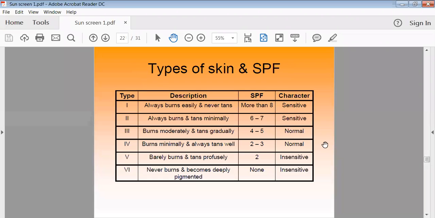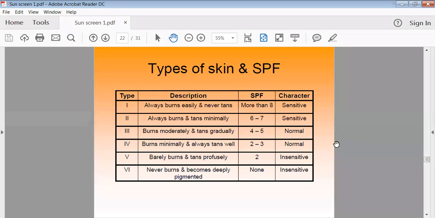See, these are the types of skin and their SPF factors. The first type of skin always burns easily and never tans. This skin has an SPF factor of 8. Another skin always burns and can tan only very minimally. This kind of skin has an SPF factor of 6 to 7. This kind of skin is sensitive.